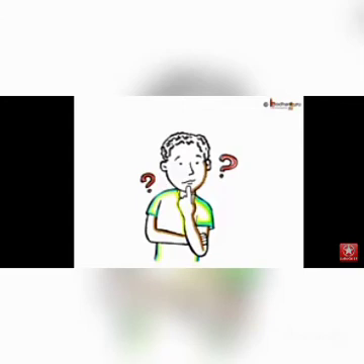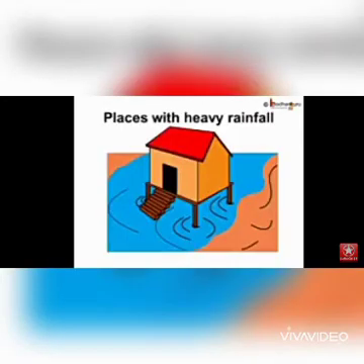How about raising the house? Now the water won't be able to enter the house. These houses are called houses on stilts. Hence, in the areas where it rains a lot, the houses are built on stilts and have sloping roofs.